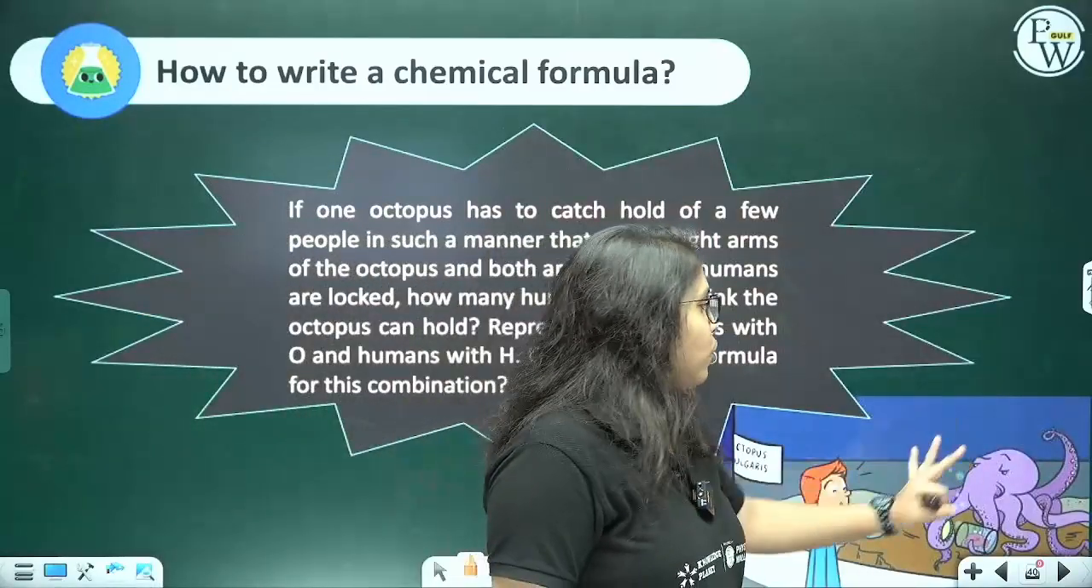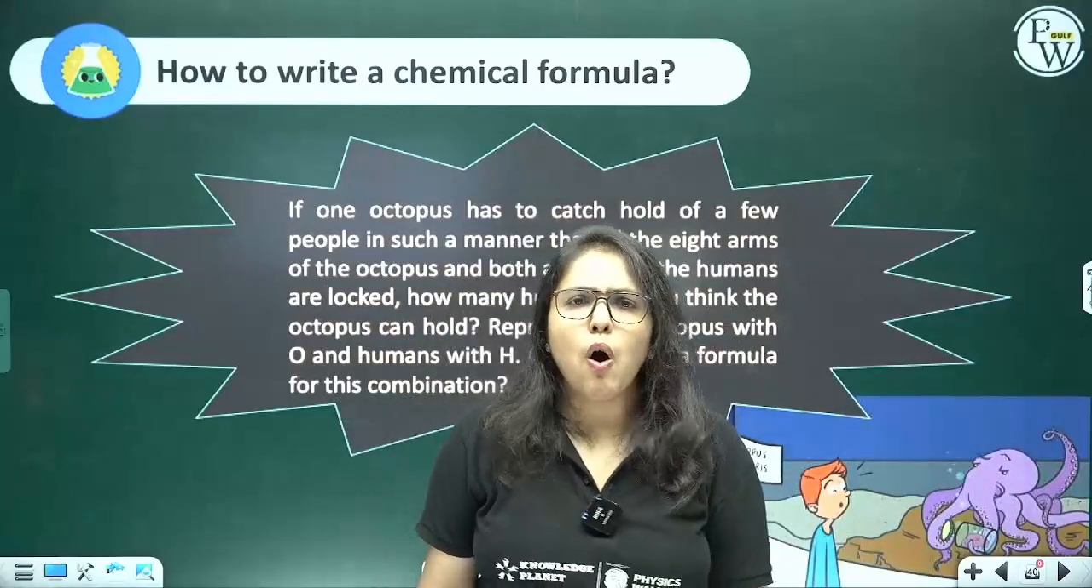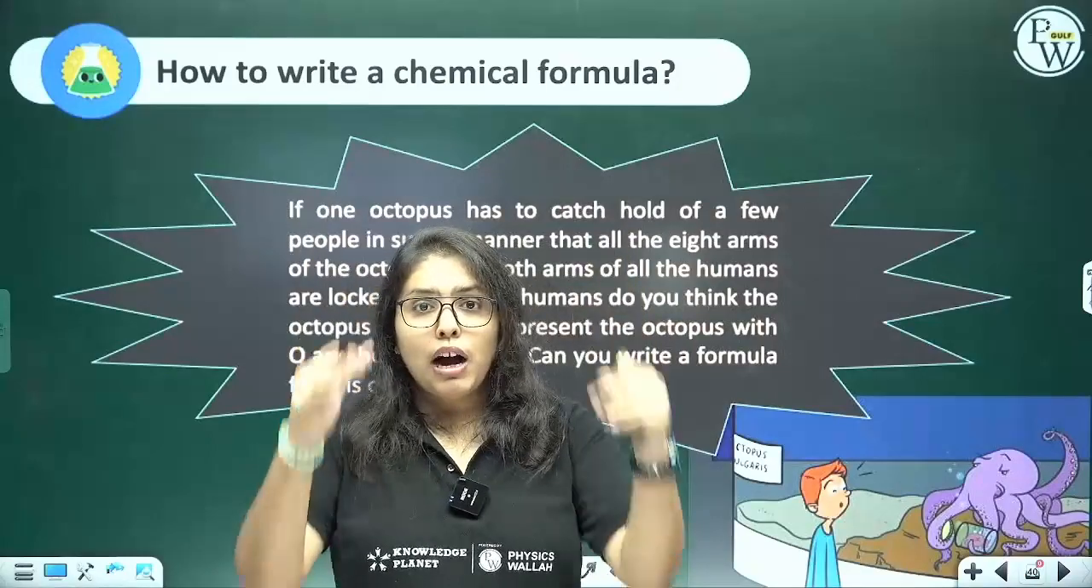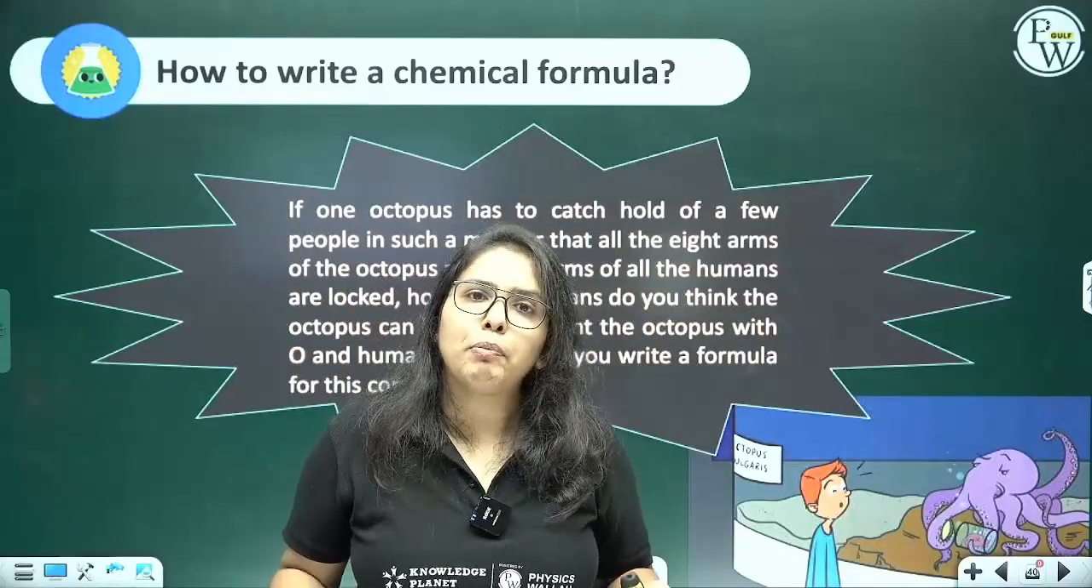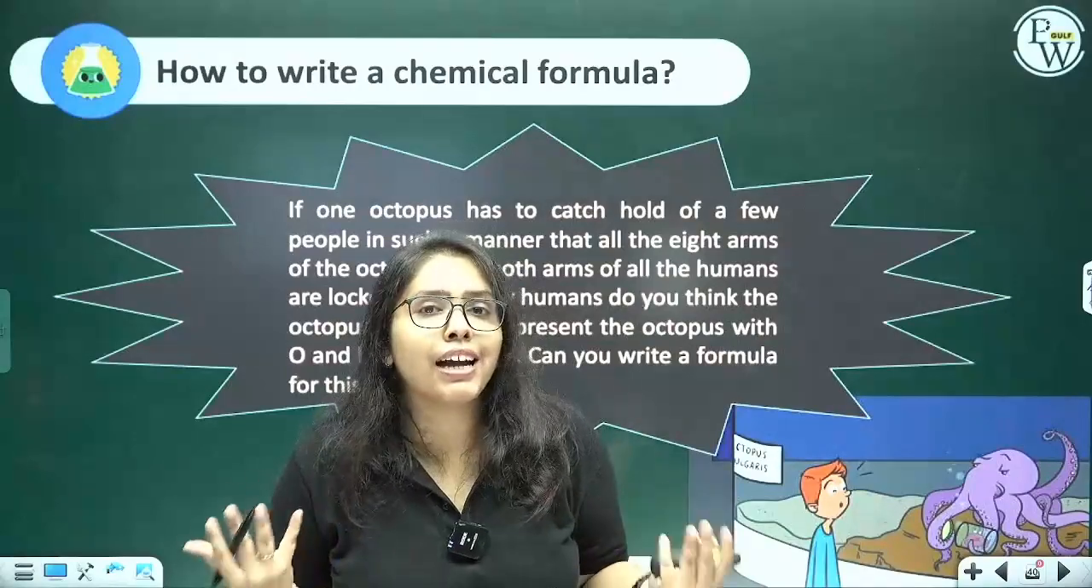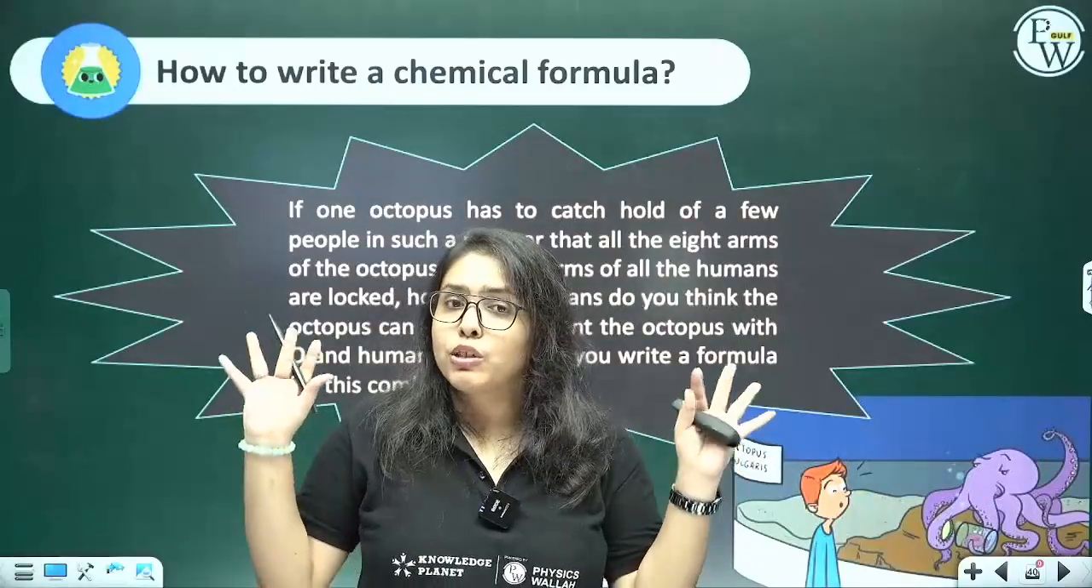Let's say there is an octopus and there is a man. We know the octopus has 8 arms, right? And you know that a man has 2 arms. Now, how will this octopus get hold of the man, and how many men can it get hold of using all its arms?